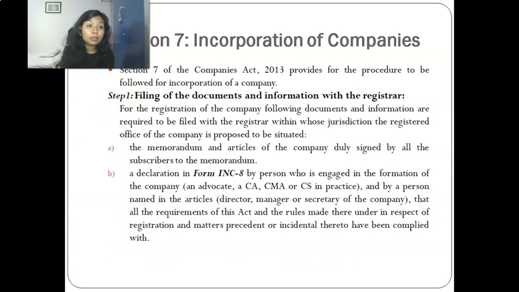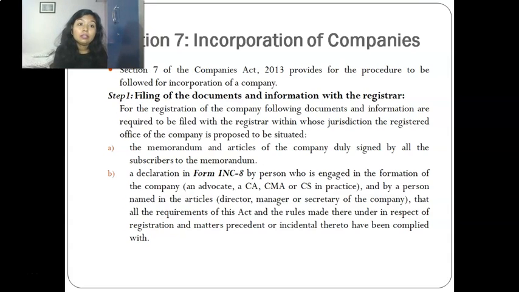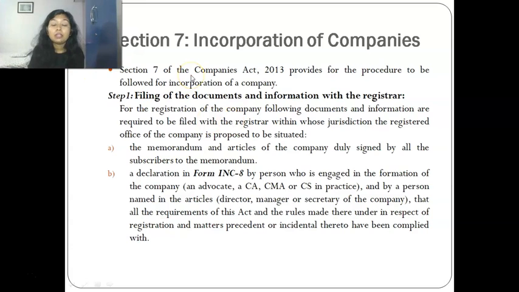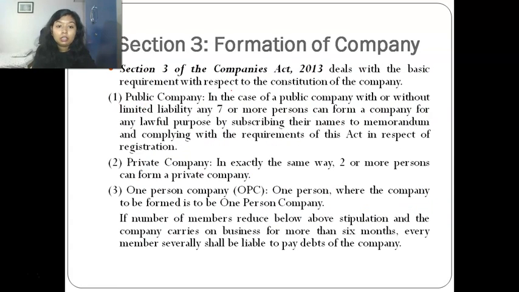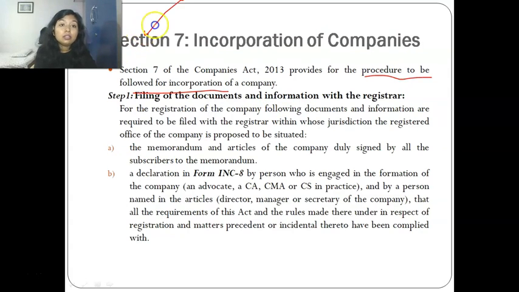Now, next topic is Section 7 of the Companies Act, which says incorporation of company. Section 7 of the Companies Act 2013 provides for the procedure to be followed for incorporation of a company. So I was talking here that the company has to comply with the requirements of this Act in respect of registration. So where these requirements are written, these are written in Section 7 of the Companies Act, which talks about the procedure for incorporation of a company.